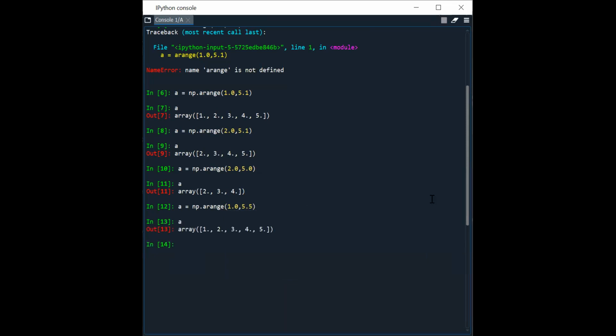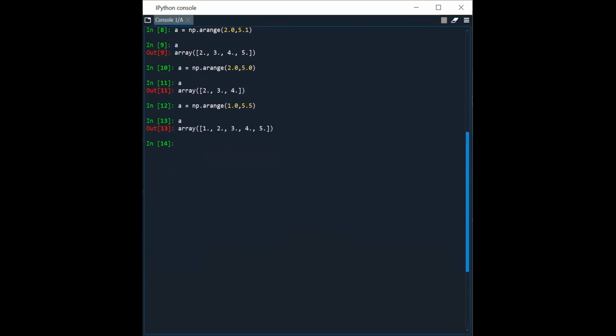If you take A, even if you write 5.5 or 5.9, A is the same: 1, 2, 3, 4, 5. If you don't want to consider the value 5, then you can write 5.0.